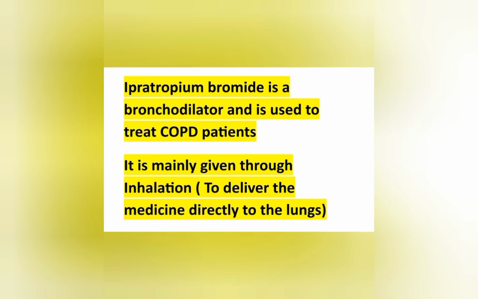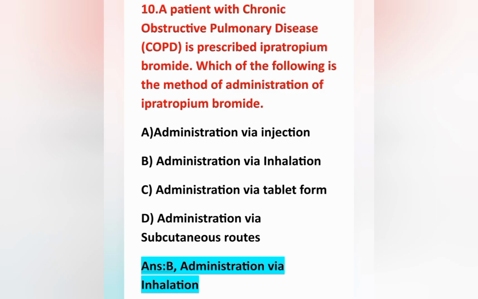Ipratropium bromide is a bronchodilator and is used to treat COPD, chronic obstructive pulmonary disease. It is mainly given through inhalation, to deliver the medicine directly to the lungs. So here option B is the correct answer.